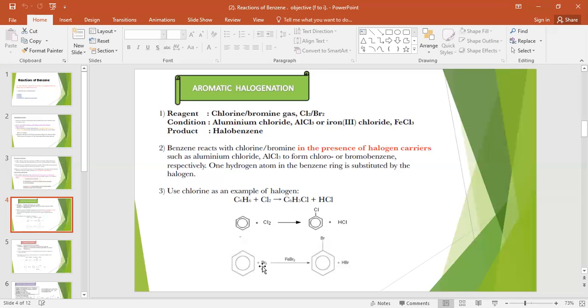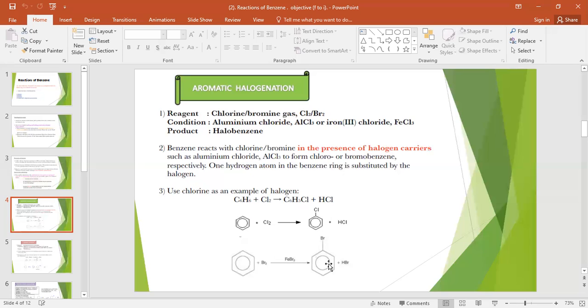Now here the bromine molecule Br2 means one Br bonded with another Br. So of the two Br, one will replace a hydrogen on the benzene ring, and the other will attach to that hydrogen, and we will write HBr, like HCl. So this is bromobenzene, this is chlorobenzene.